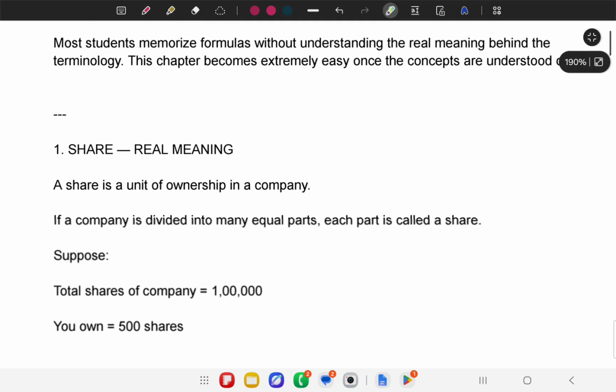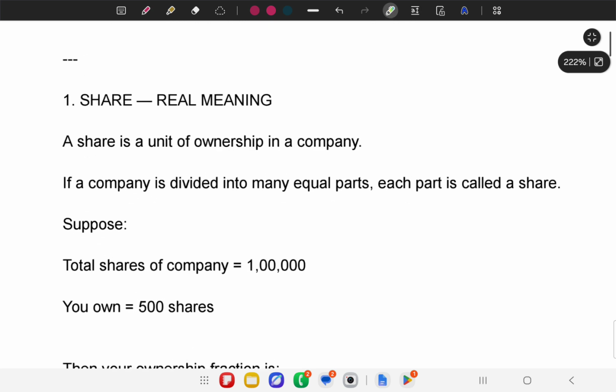The first topic is the meaning of a share. What does a share mean? The real meaning is very simple. A share is a unit of ownership in a company. If a company is divided into many equal parts, each part is called a share.